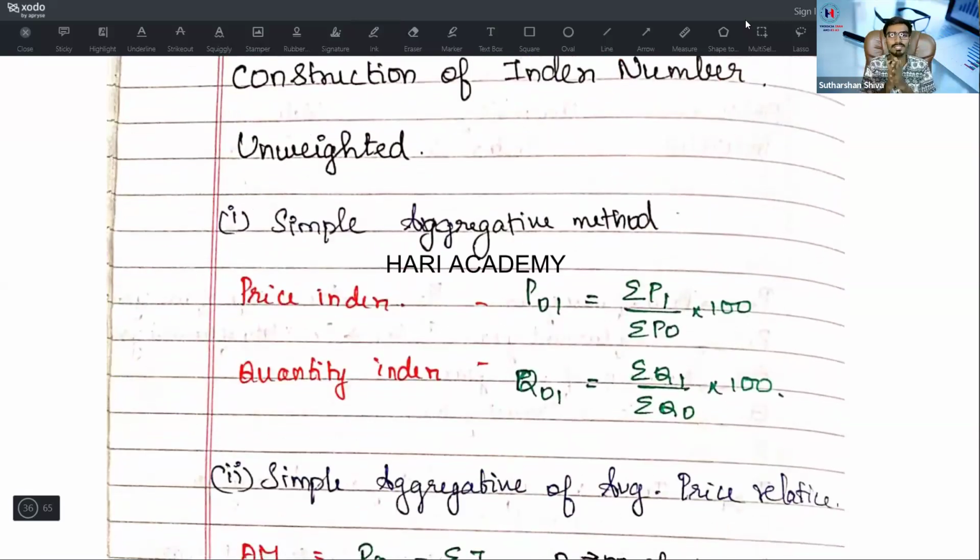Okay, construction of an index number. If the problem is given without weights, we will go with one formula. If they give it with weights, we'll go with another formula. If it is an unweighted problem and they are testing the simple aggregative method, you will come across the price index. Always you will find 0, 1, that is, the current year depends on the base year. P1 by P0 into 100. That's what the current year depends on the base year. Don't apply the correlation technique over here, you will become wrong. Okay, quantity index: current year by base year into 100. P1 by P0 into 100, Q1 by Q0 into 100. Here, don't forget to add the summation part.